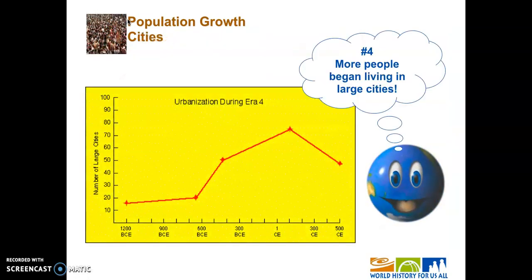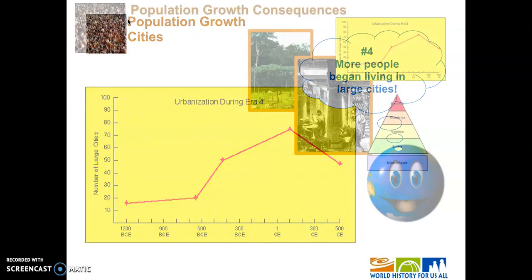We talked about urbanization with infectious diseases, but this is a consequence of having more people. More people living in a smaller area means a denser population. Notice that this graph is showing the number of large cities during this time period, and that there's a drastic fall off at the end. We'll talk about that as we move on in time, but just know that the number of large cities usually follows the path of the rise and fall of empires.